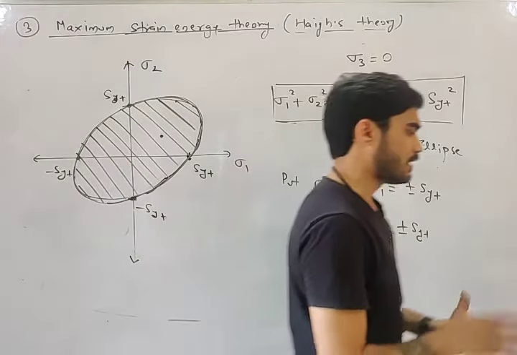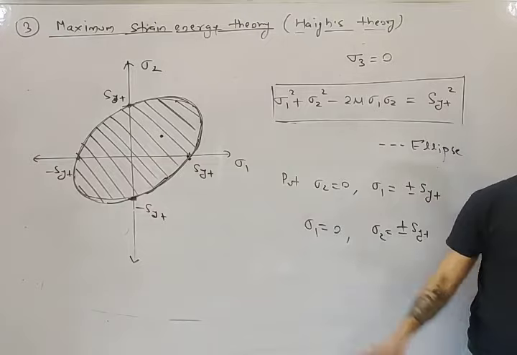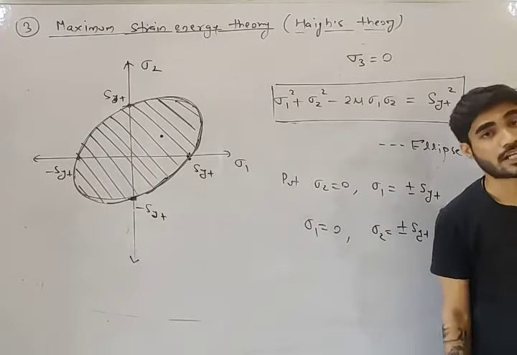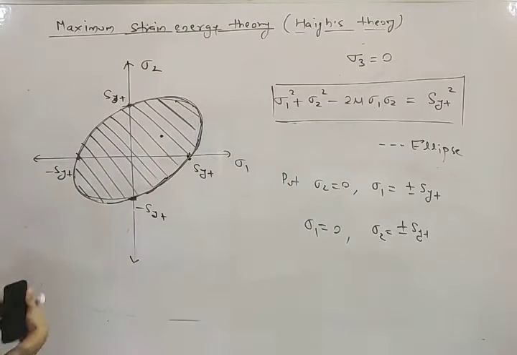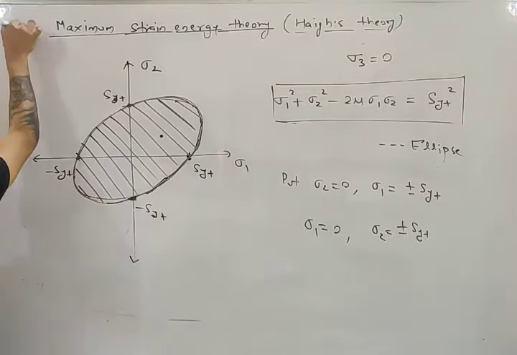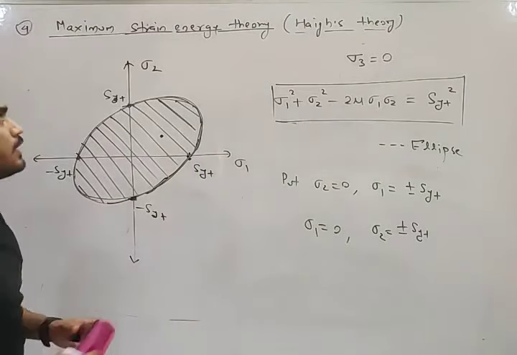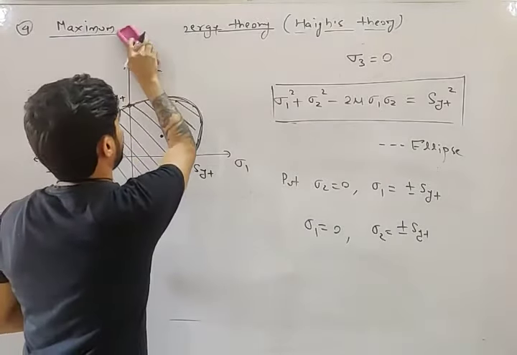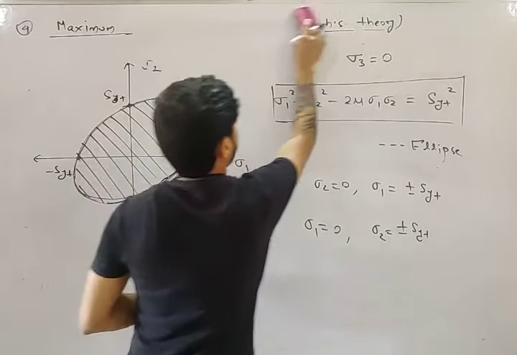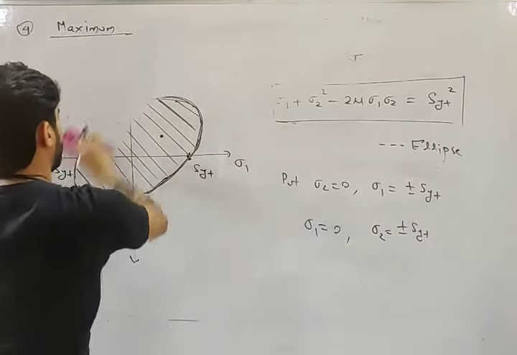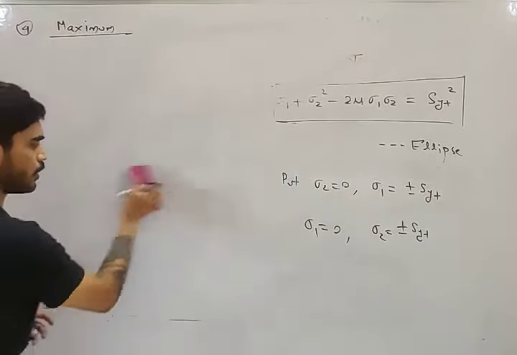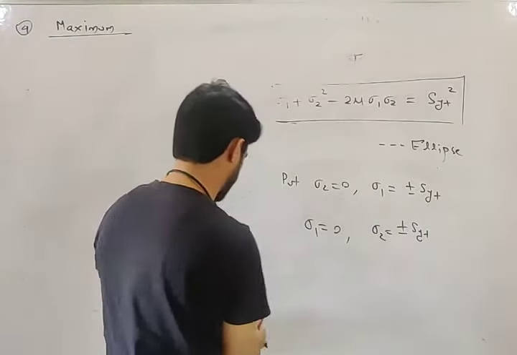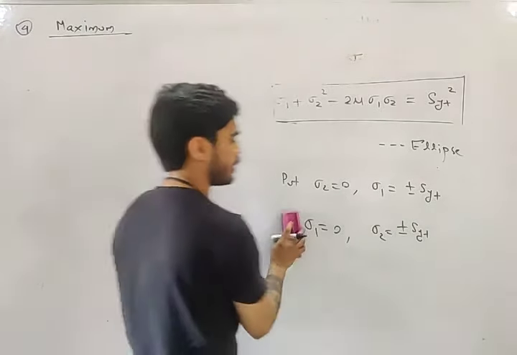Okay. So we have seen the equation of strain energy theory. We have seen the safe region of strain energy theory. So this was the third theory of failure. Let's move on to the fourth theory of failure, which is very important, my friend. A lot of questions are based on this theory of failure.